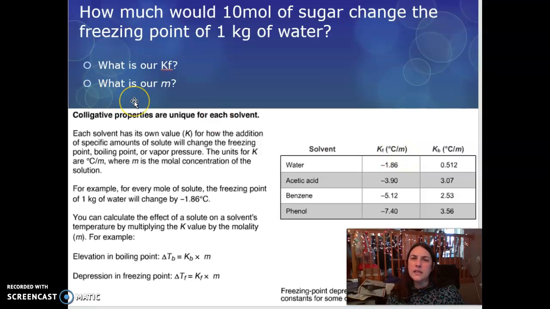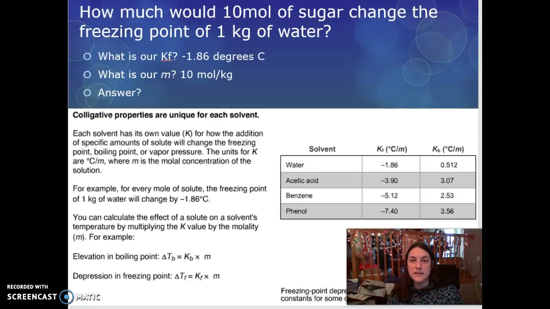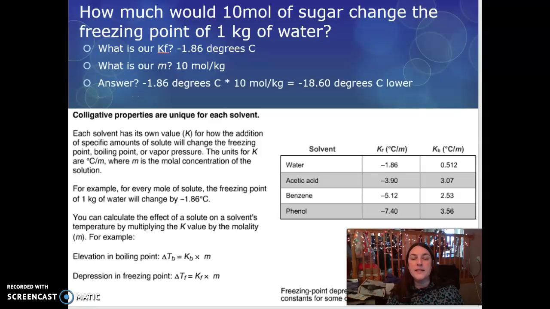And what is our molality? Moles of solute divided by kilograms of solvent. 10 divided by 1, a nice easy one. So what's your overall answer? Put it into your equation, and we get negative 1.86 degrees Celsius times 10 moles per kilogram equals negative 18.60 degrees Celsius lower. So lower than it was before.